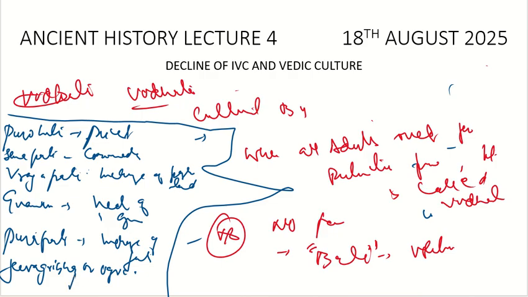It is the police, in charge of law and order. Then we have the Spasa, which is the intelligence officer or spy. And then we have Duta, which is the messenger.